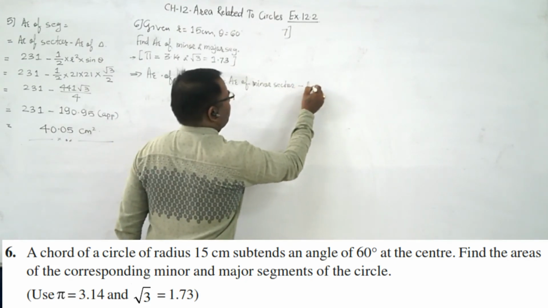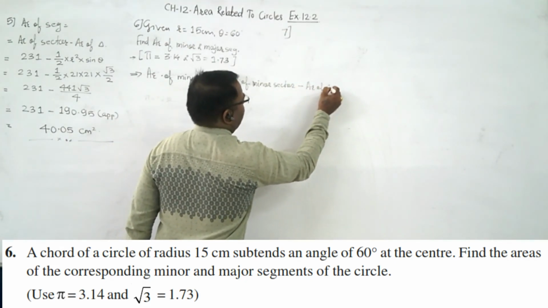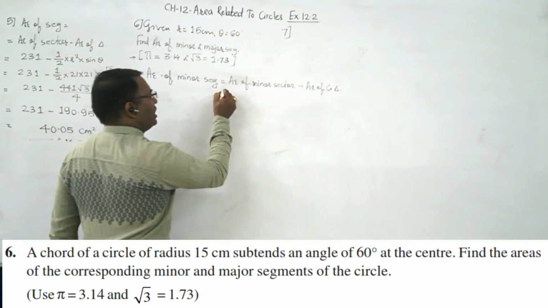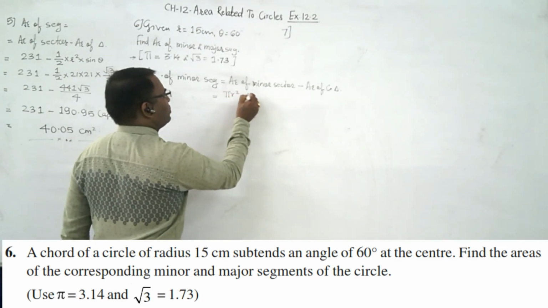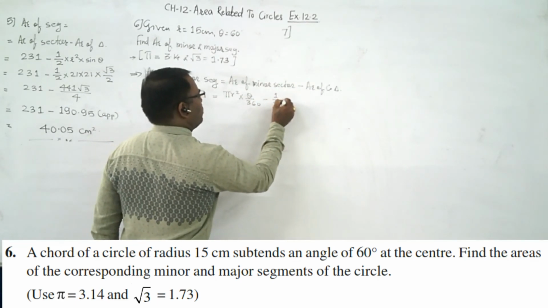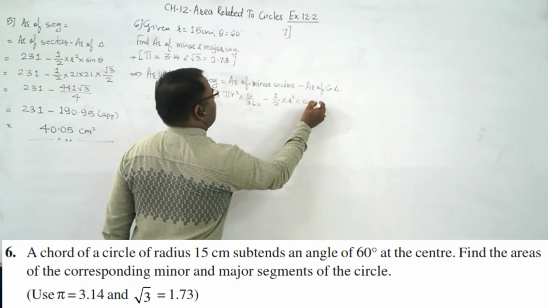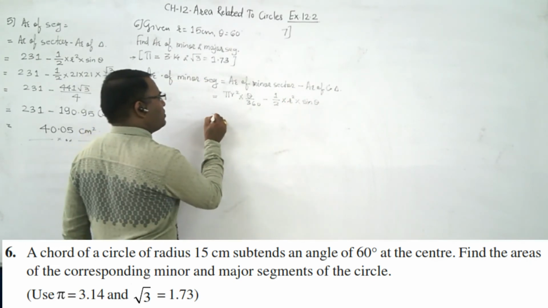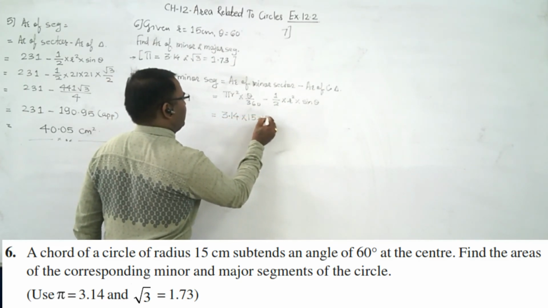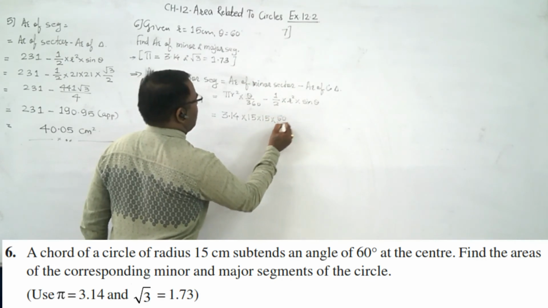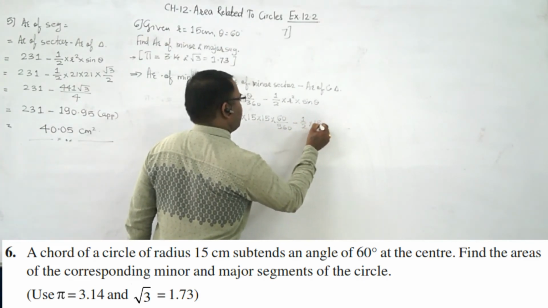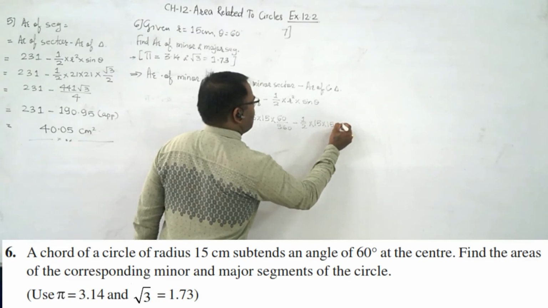Minus area of the corresponding triangle, right? So if you are finding the area of the minor sector, what will it be? It will be pi r square into theta upon 360. Then minus 1 by 2 into r square into sin theta. Got it? Now pi is taken as 3.14, r is 15 into 15, theta is 60 upon 360, then minus 1 by 2, r is again 15 into 15, sin theta is what?